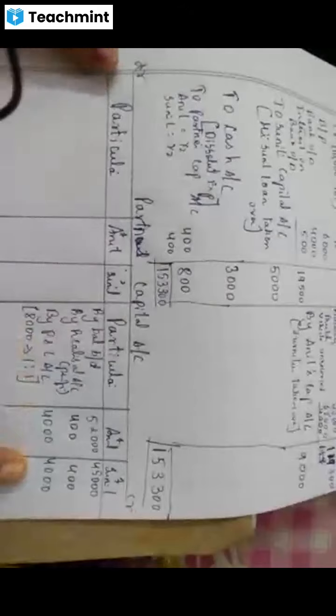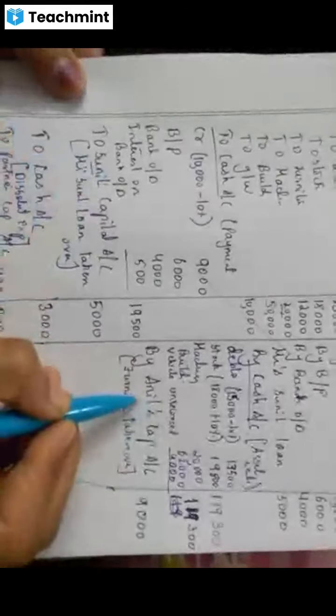Now you have to just check. First I did balance brought down, realization account, then profit and loss. Next, check in the partner realization account. Any partner's name has come? Yes, see. Sunil is here, Anil is here.